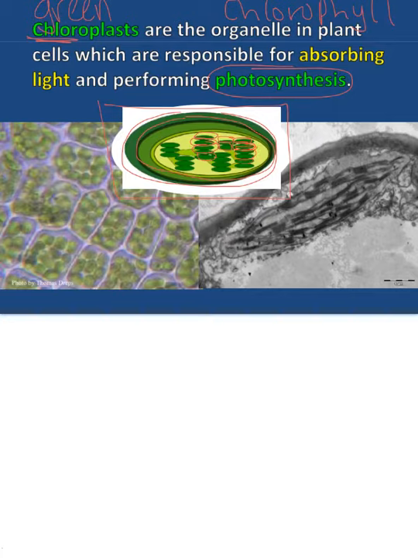And inside of those discs, the thylakoids, that's where the photosynthesis actually happens. Okay, so question number 14, which organelle absorbs light and performs photosynthesis? And you want to say the chloroplast. Remember, we don't have chloroplasts. We are not green. We do not do photosynthesis. We can't make our own food. We have to eat food.